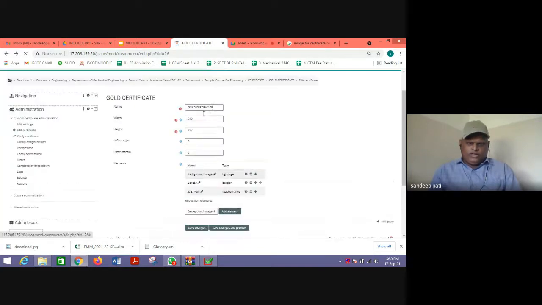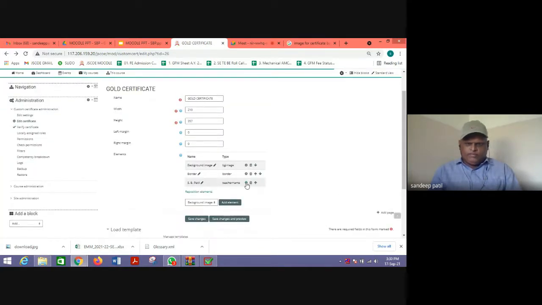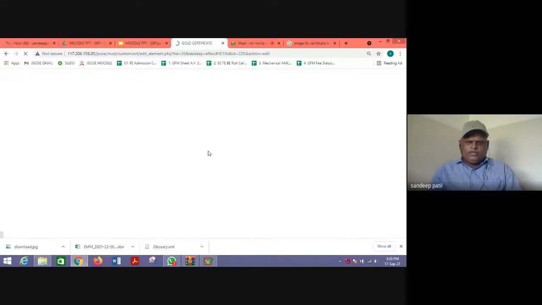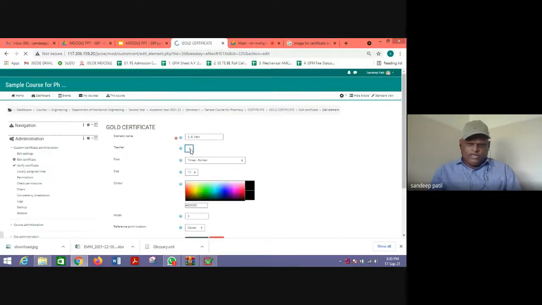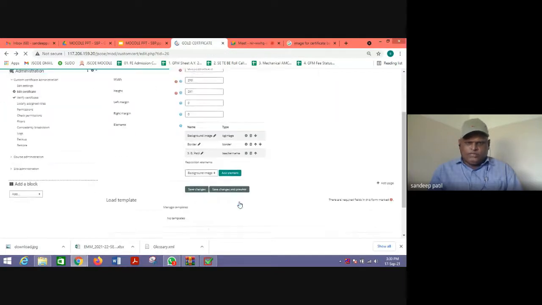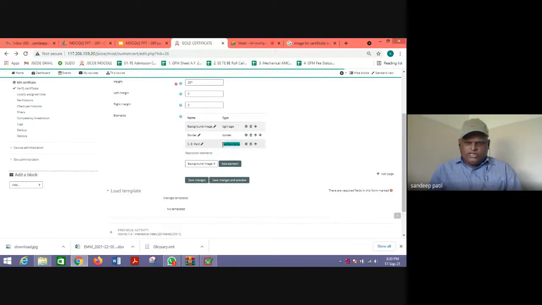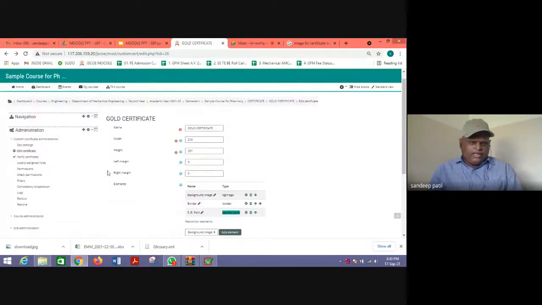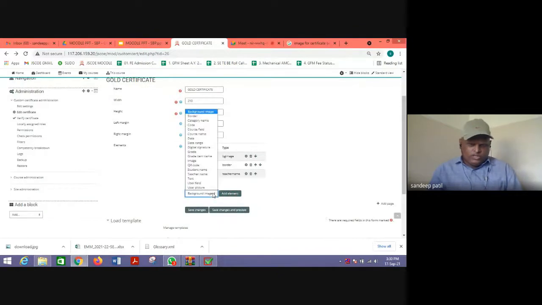Okay, so here we need to select the teacher name from this drop down button. So right now it is not coming there. We'll see the different student name. Let us see the student name. Okay, the teacher name is not shown here because no users are enrolled in this particular course and no students are also enrolled in this particular course. So student name, teacher name will not be there.